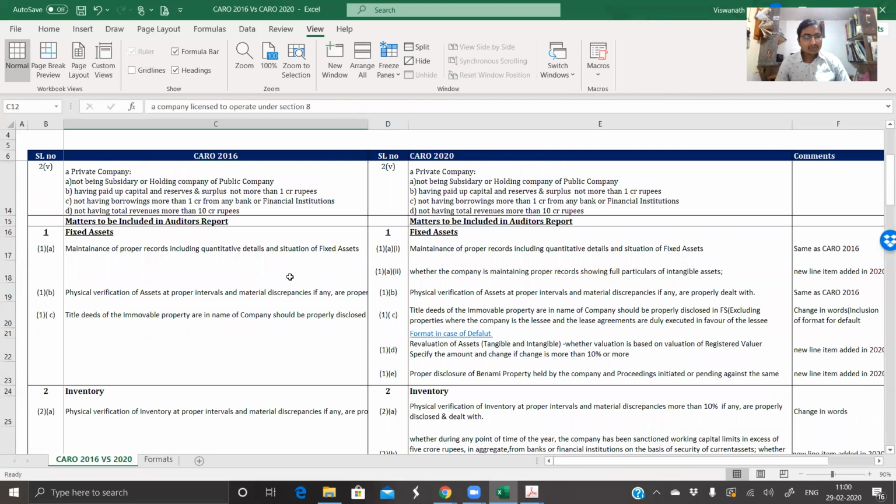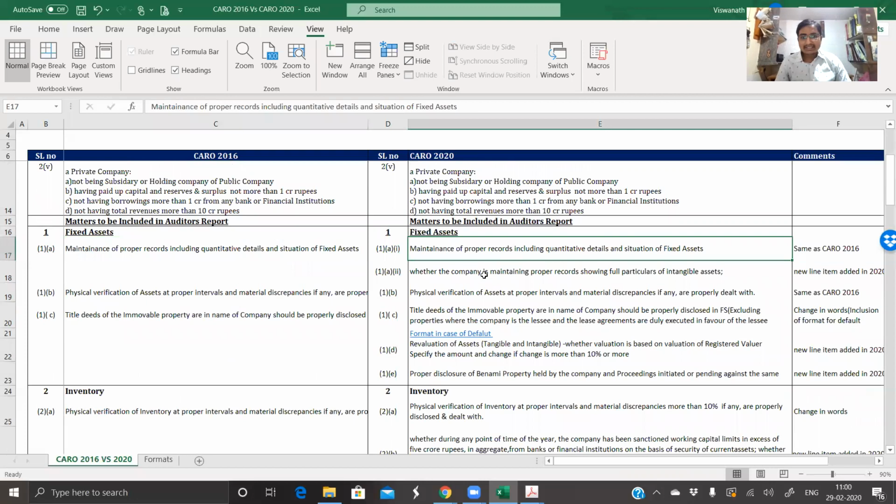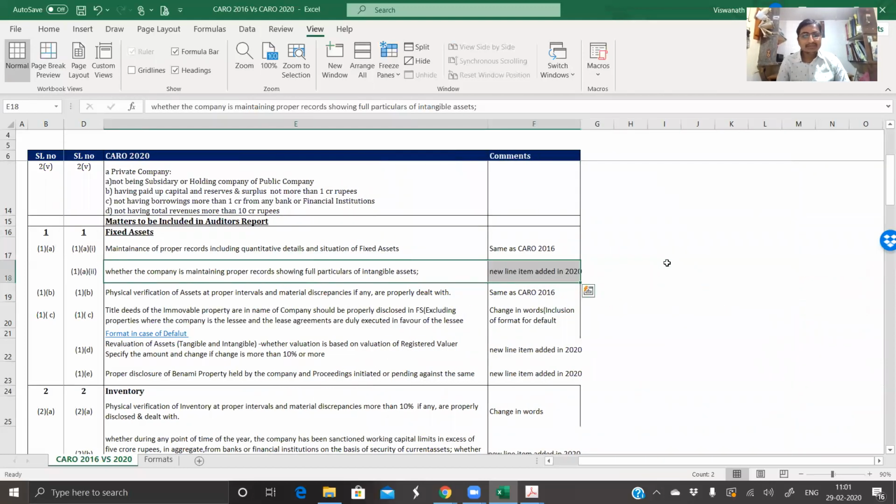Okay, so moving on to the first one, very important, fixed asset. Few wordings have been changed. First is maintenance of records. It is same. There is a new line item added, wherein earlier fixed asset registers never included intangible assets. The format of Companies Act never included that. Intangible asset register was separate. So here it is now asking whether the company is maintaining proper records and showing full particulars of intangible assets. So this is a new addition.